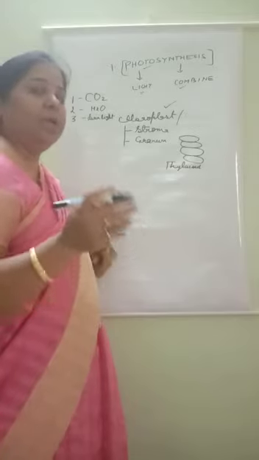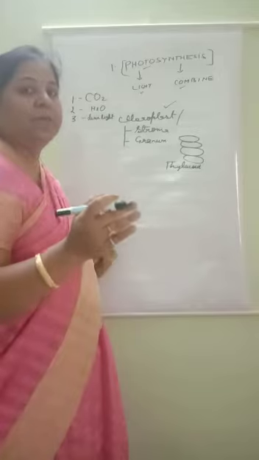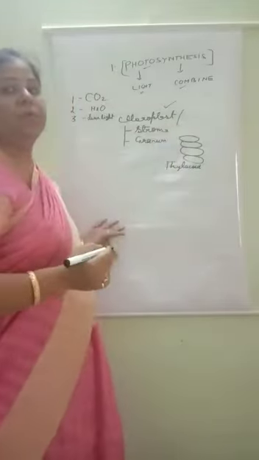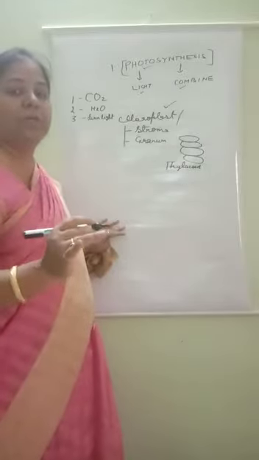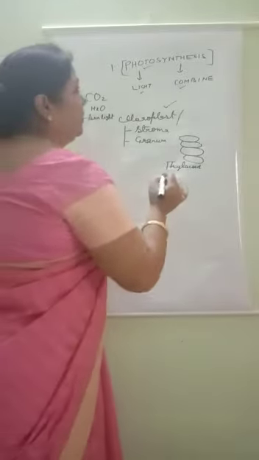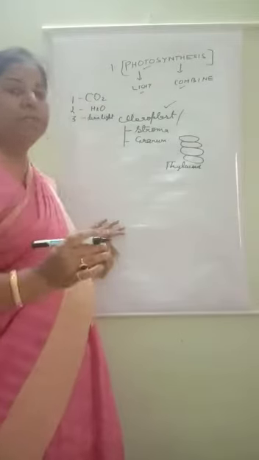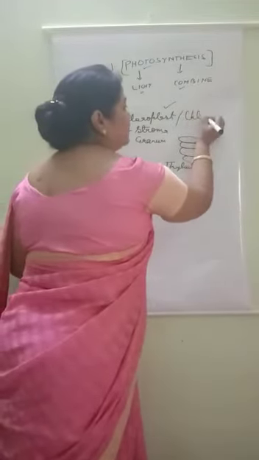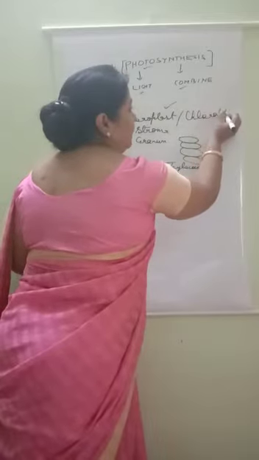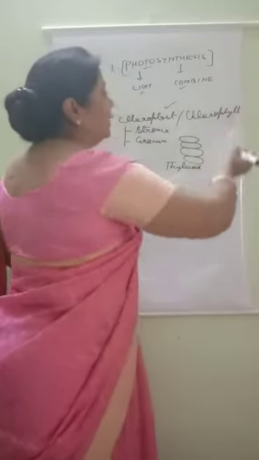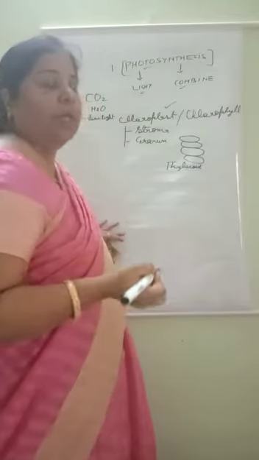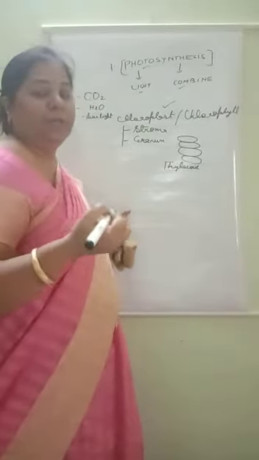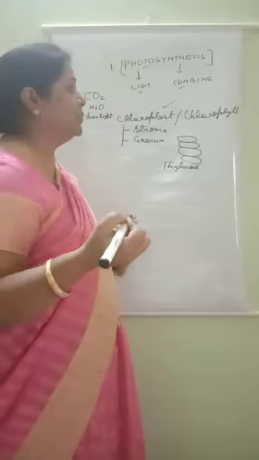A large number of chloroplasts are present in mesophyll cells, and they help in the process of photosynthesis. Keep it in your mind. And in chloroplast, one pigment is present, and the name of the pigment is chlorophyll. By the use of chlorophyll, plants make their food, and that process is known as photosynthesis.